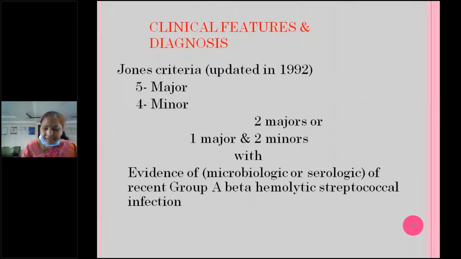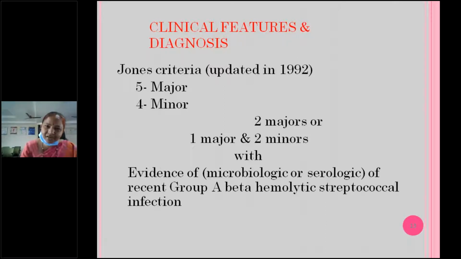Actually, what is the recent criteria? Jones criteria, recently updated in which year? The edition of OPG also mentions it. Is it 1992 or anything else? I think a few days ago the general medicine people discussed about this acute rheumatic fever. Is it 1992 only they discussed, or the recent one? If you know, then it will be better. I will tell, otherwise I will tell also if you don't answer.